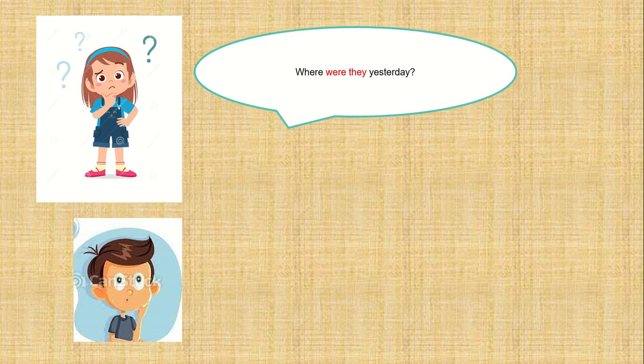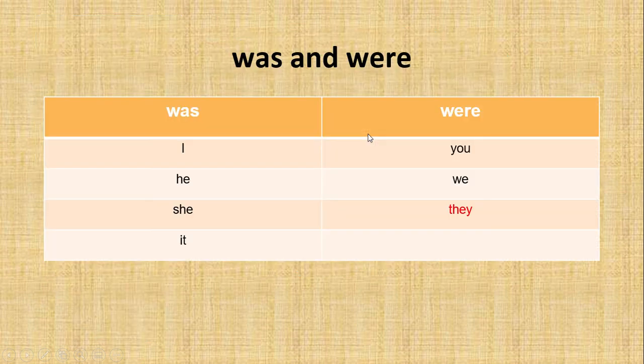Where were they yesterday? Okay, repeat after me, class. Where were they yesterday? Okay, we use the word they to represent many people, and the word were because it is past tense and it is plural for they. Like I said, you can refer to the table that I showed you. You can find that the word they is under the column were.